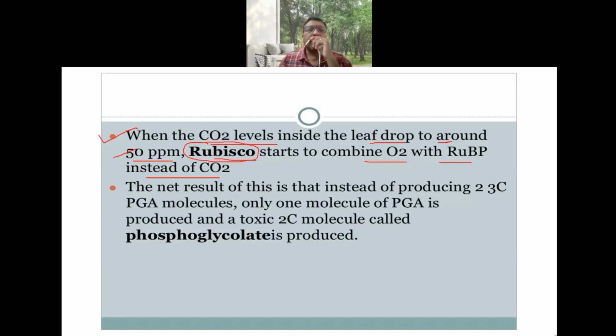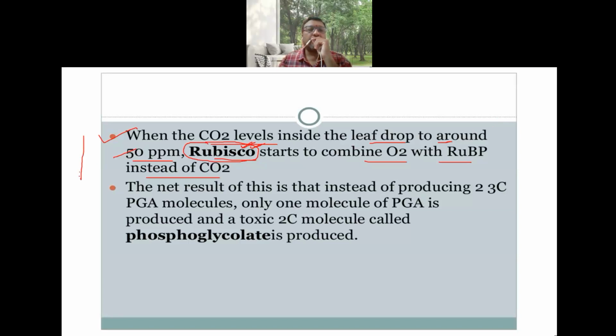Ribulose 1,5 bisphosphate carboxylase oxygenase. It can act in two types of reaction: a carboxylation reaction as well as an oxygenation reaction. So it is a multi-utility enzyme.